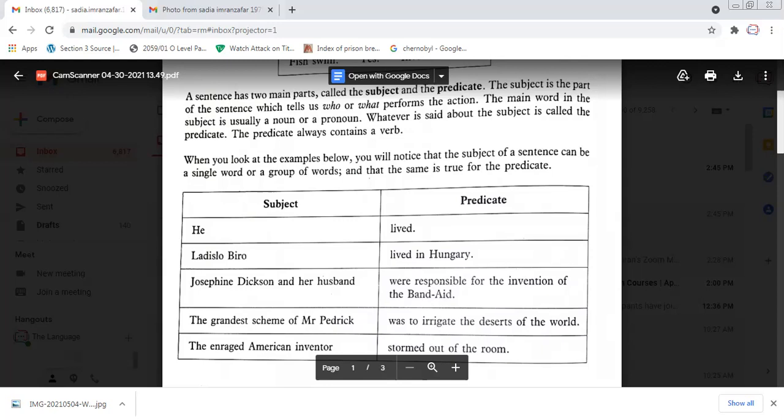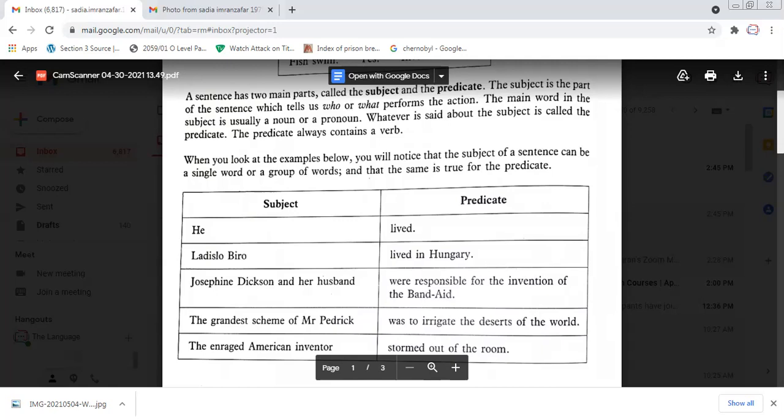So look at these examples I have written for you. "He lived." He is the subject and lived is the predicate, and it is also a verb. He is a pronoun here, and lived is a verb, and that is the rest of the sentence, which is the predicate.